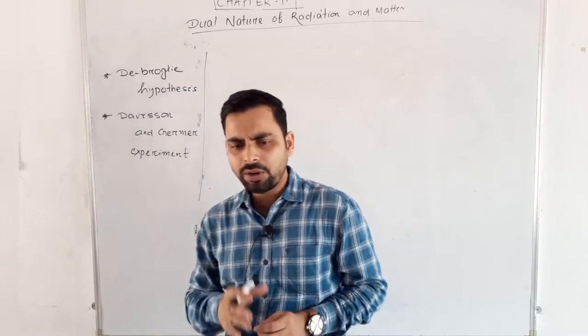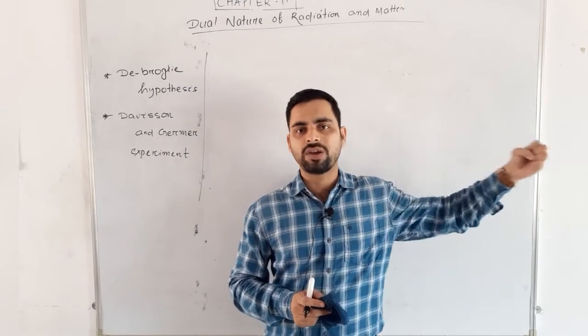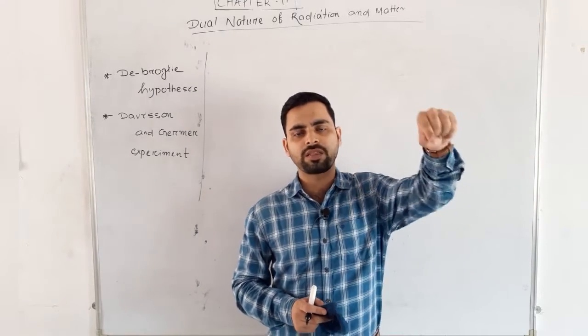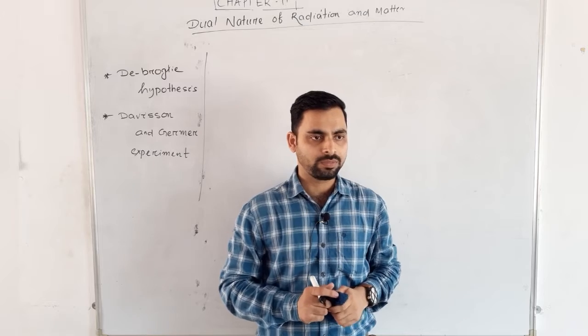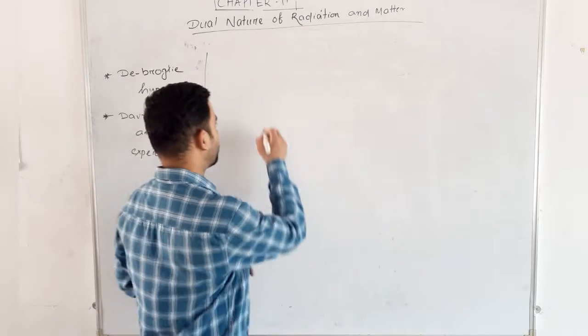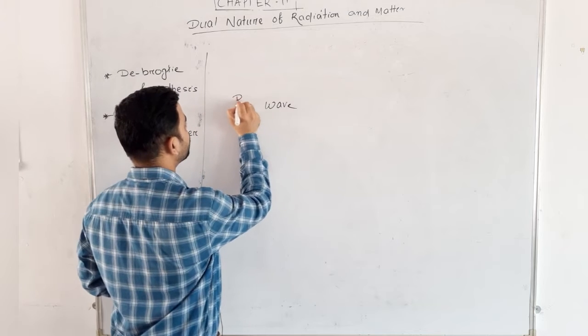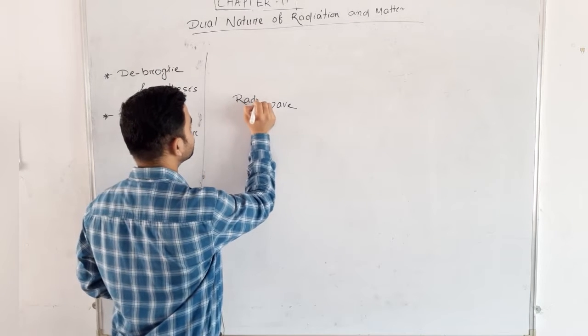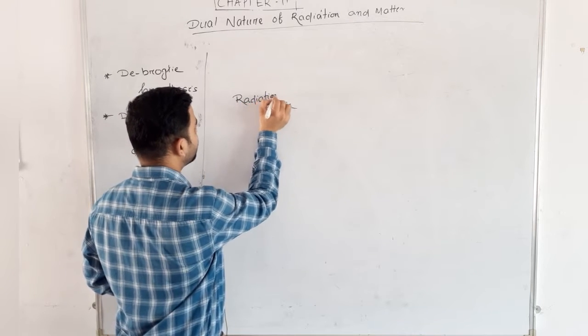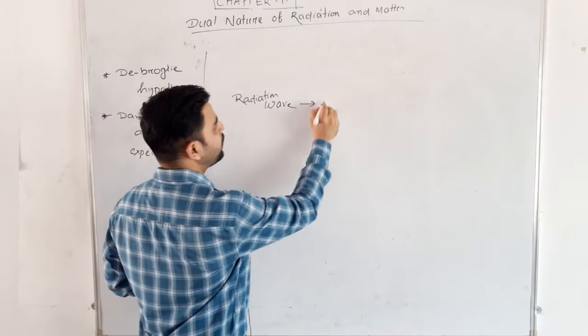Here, light which we were considering as wave, now we are considering as particle. That means light wave, or I can say radiation wave, is behaving like a particle.